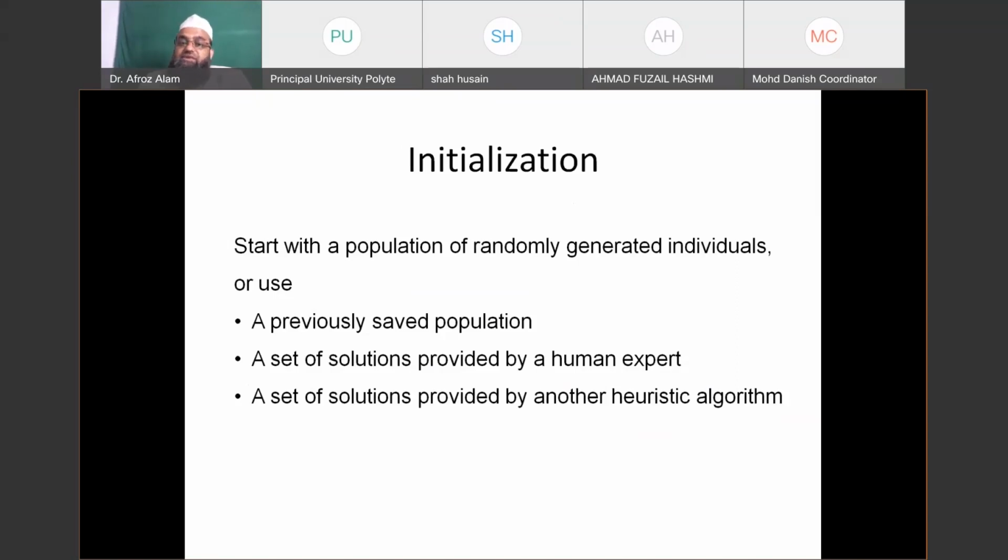This GA technique is capable of giving you a global solution. But again, I will remind you, this will depend on the complexity of your problem and your patience. If you want a 100% accurate result, then you have to have patience. It may take time. But if you are okay with a certain level of accuracy, then you can terminate faster.